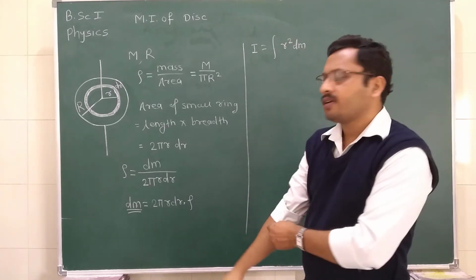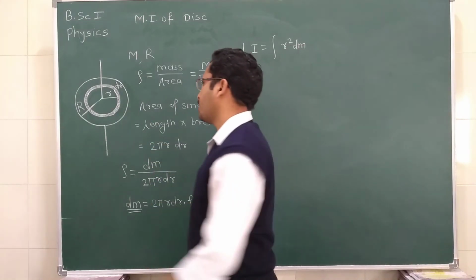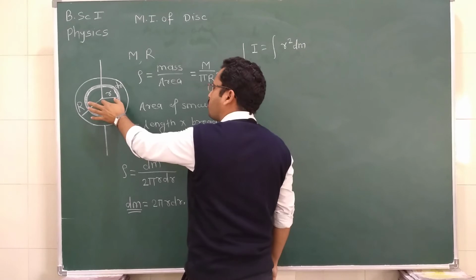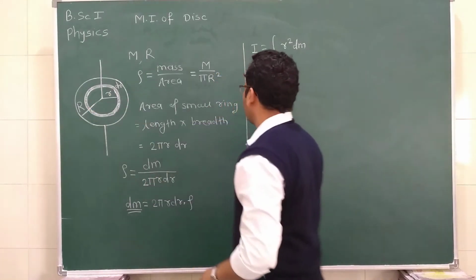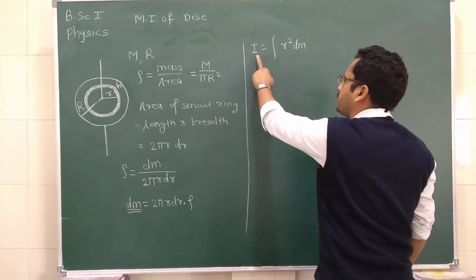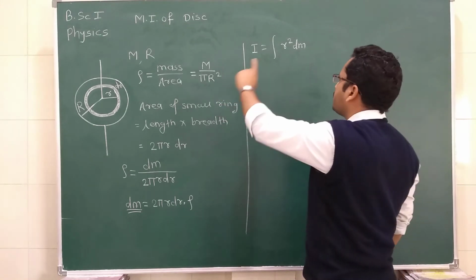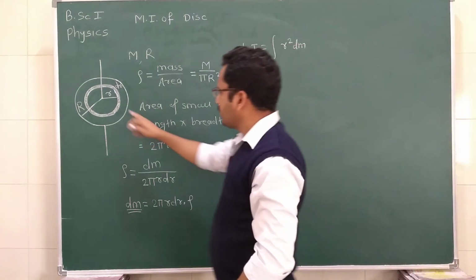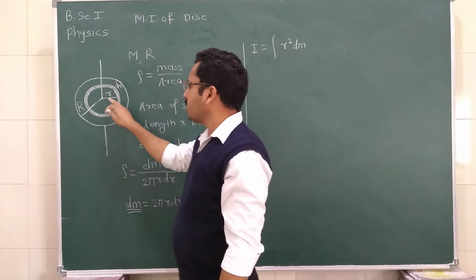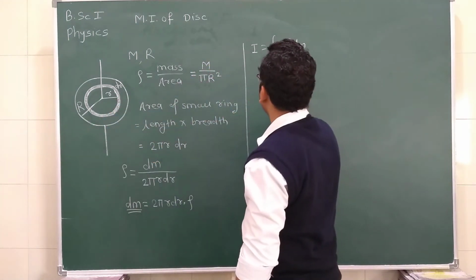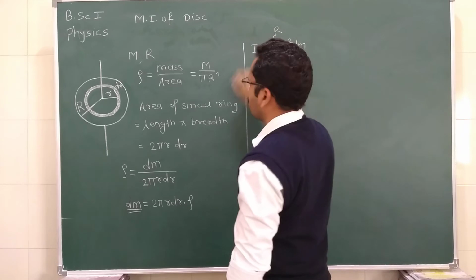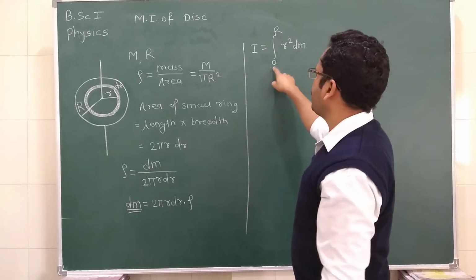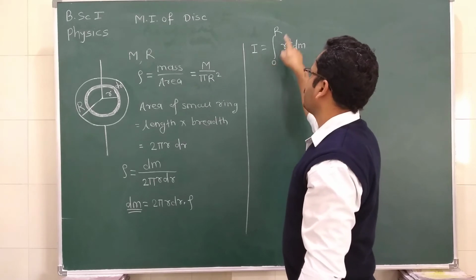It is nothing but the distance from the axis of rotation, and we consider the distance of this ring from the axis of rotation to be r. So I is equal to the integration of r square dm, and the value of r goes from 0 to the radius of the disk, capital R.